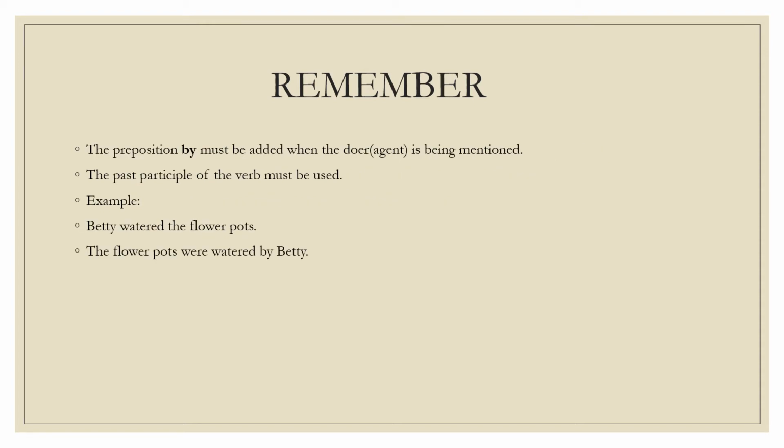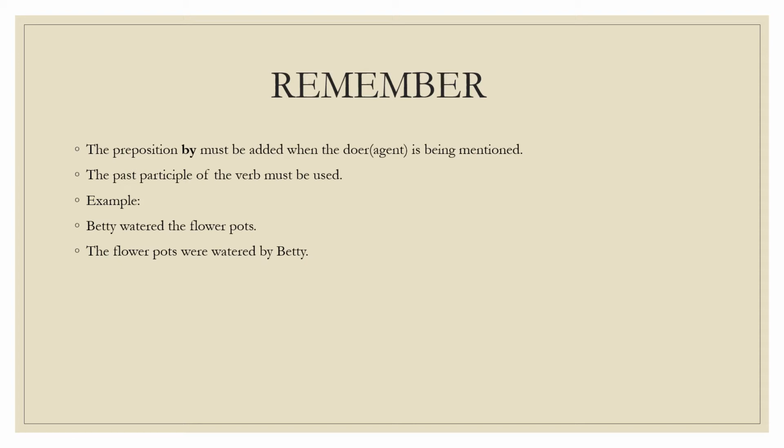Some more things you must remember. The preposition by must be added when the doer or agent is being mentioned: made by, sung by, written by.